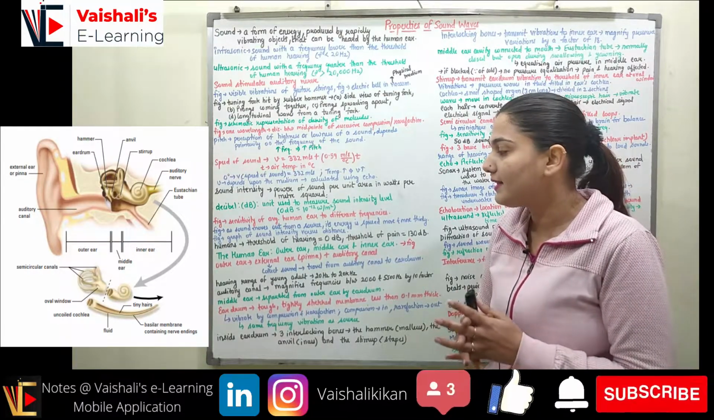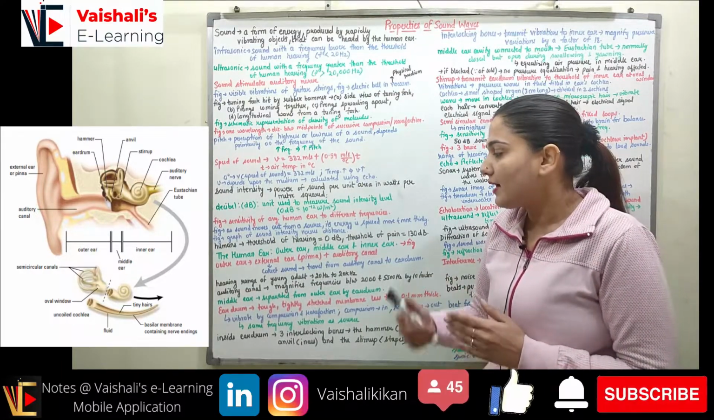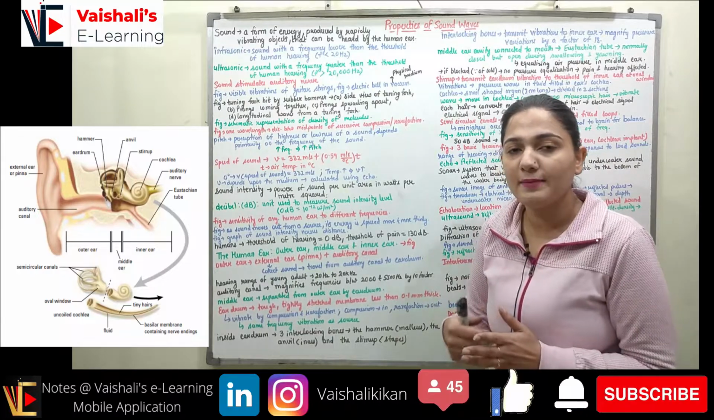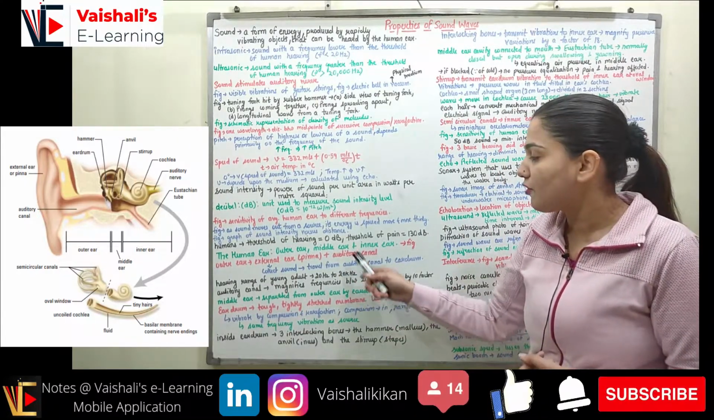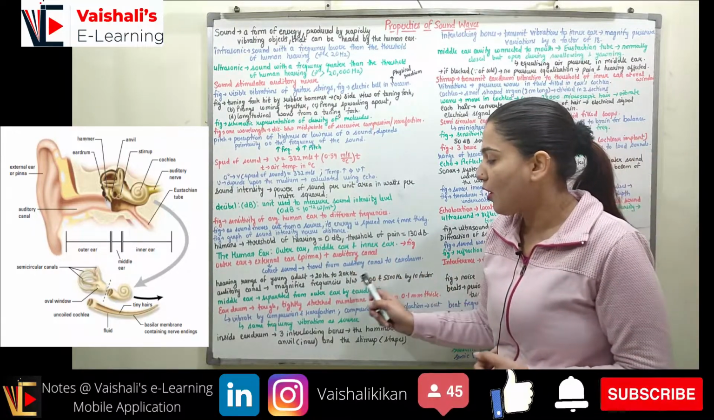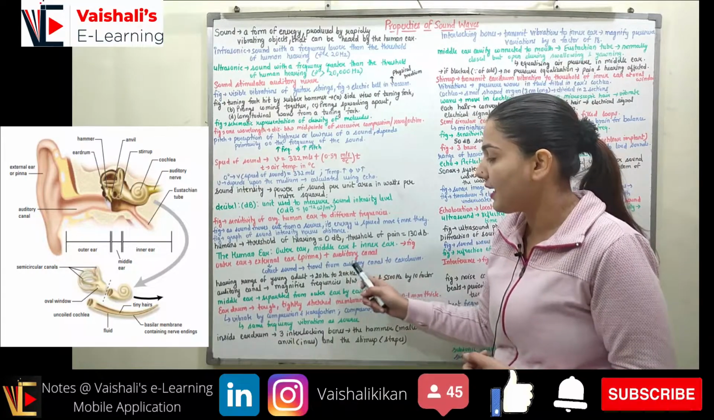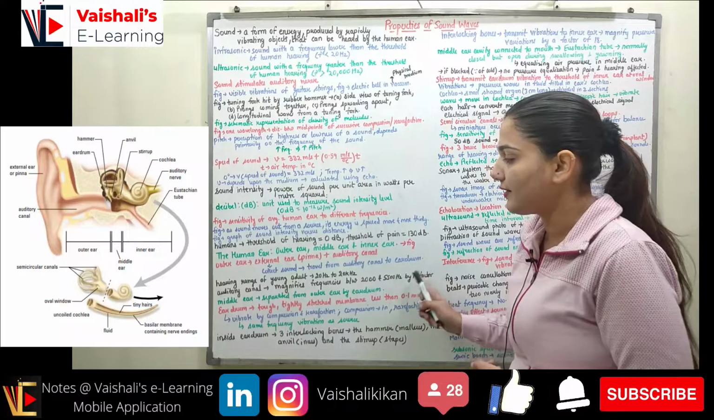The work of the external ear is the collection of sound. The sound will be collected by the external ear. Now it travels from the auditory canal to the eardrum. With the help of this auditory canal, the sound waves, the vibrations, are traveling to the eardrum, right?